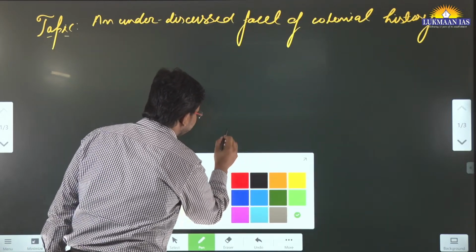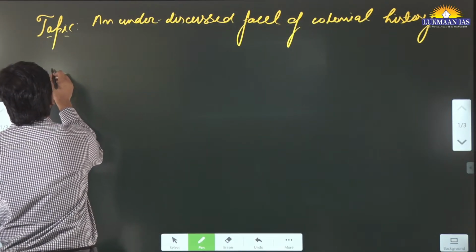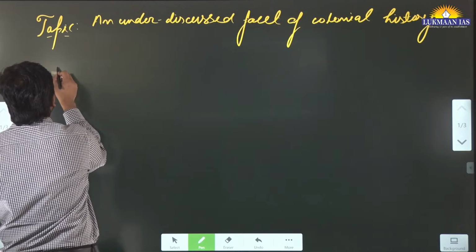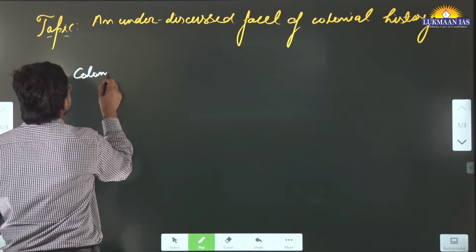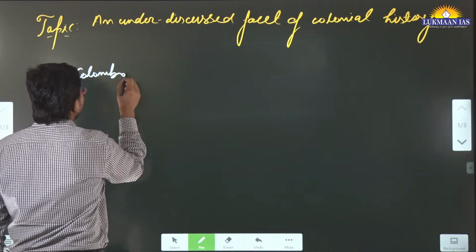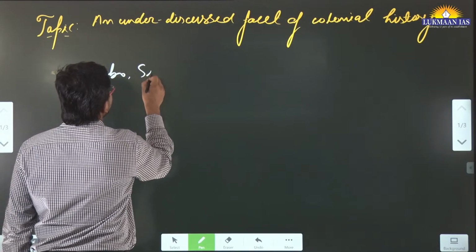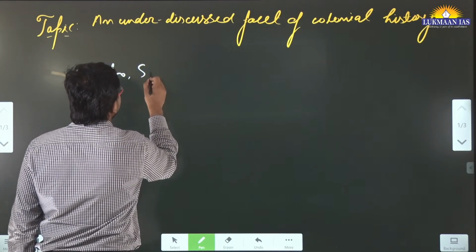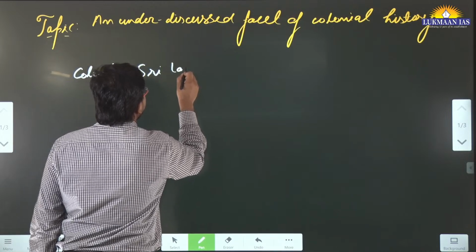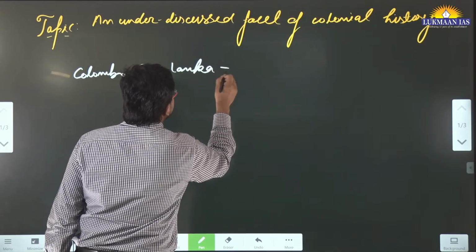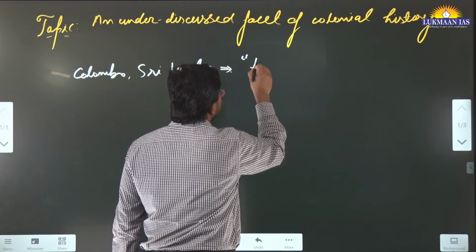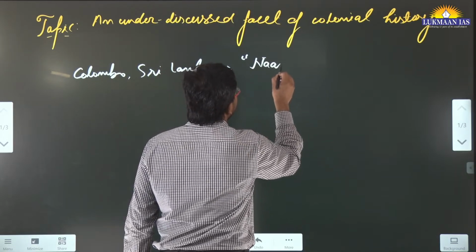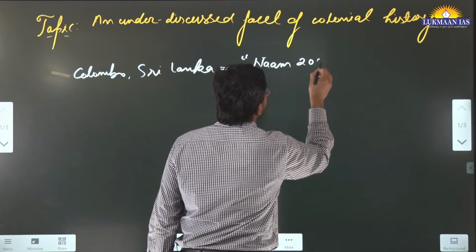This topic has been written in the context of a recent conclave, a recent meeting that happened in Colombo, the capital of Sri Lanka. This meeting was named NAM 200.